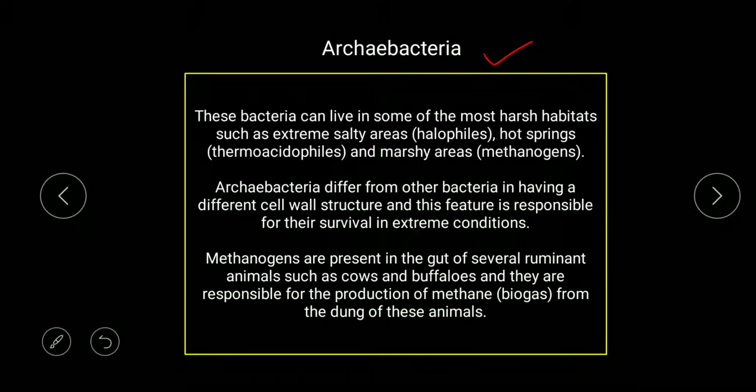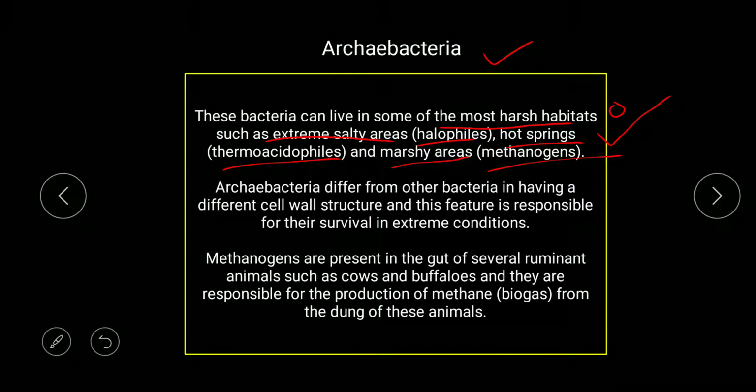You can see here that these bacteria live in some of the most harsh habitats, means some of the difficult conditions. And these harsh habitats can be extremely salty areas, where halophiles live, hot springs, where thermoacidophiles live, and marshy areas, where you will find methanogens. Now remember this is an important statement of NCERT, where you will find some questions: in marshy areas you will find methanogens, in salty areas halophiles, and in hot spring zones thermoacidophiles. We will study these three in detail as well.